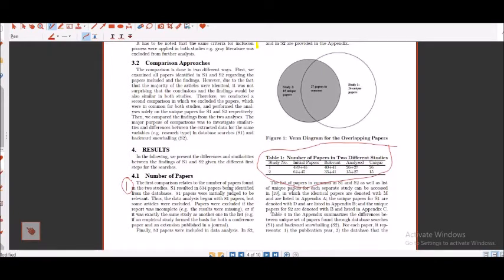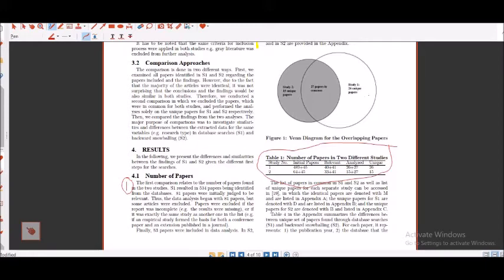The first comparison relates to the number of papers that were found in the two studies, and they used the database. You will see how many papers were downloaded, how many papers were taken, how many papers were in common, and how many turned out to be unique papers. This is especially using Google Scholar.